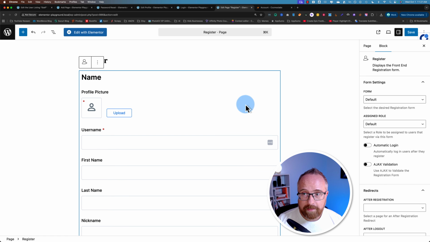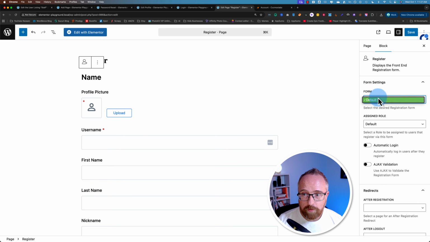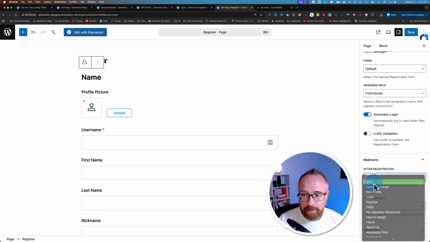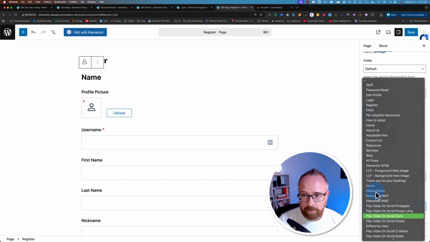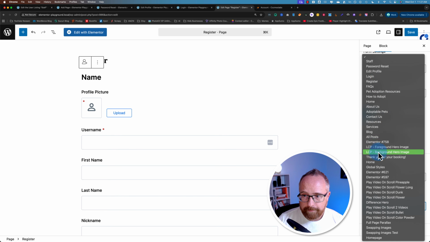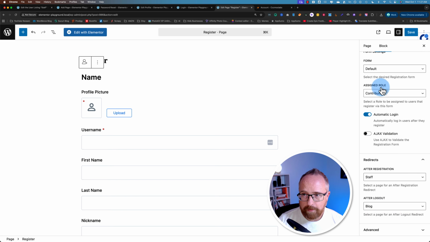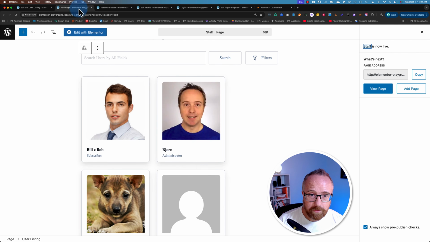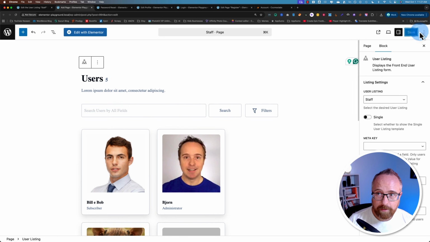So with this block selected, we can now choose which form over here. If we had multiple forms, you could choose different forms to display. The default user role, I'm going to choose contributor. I'm going to choose automatic login so that when they fill in the form, they're automatically logged in, and it's going to redirect them to the staff listing page. And after logout, they could go to the home page. Where is the home page? Let's go to the blog. That's good enough. Save.